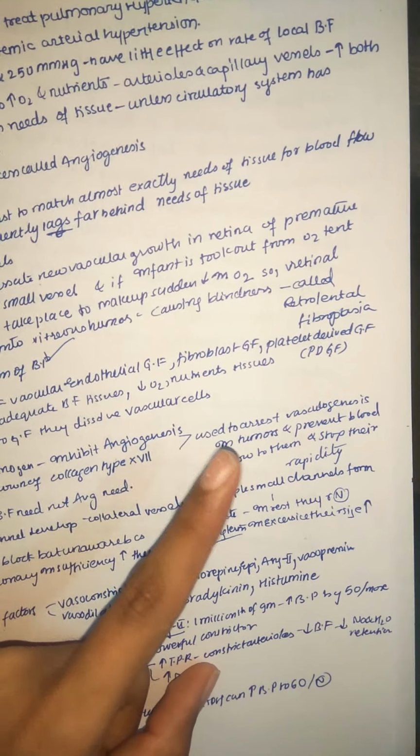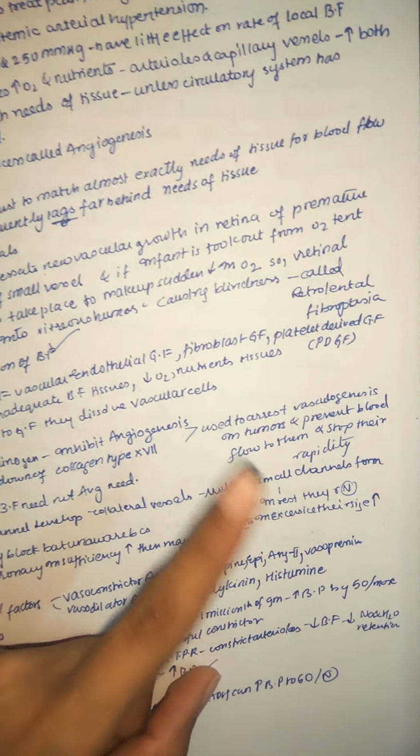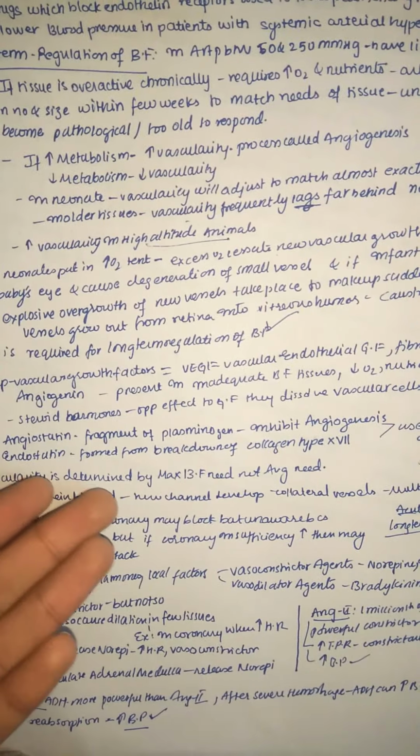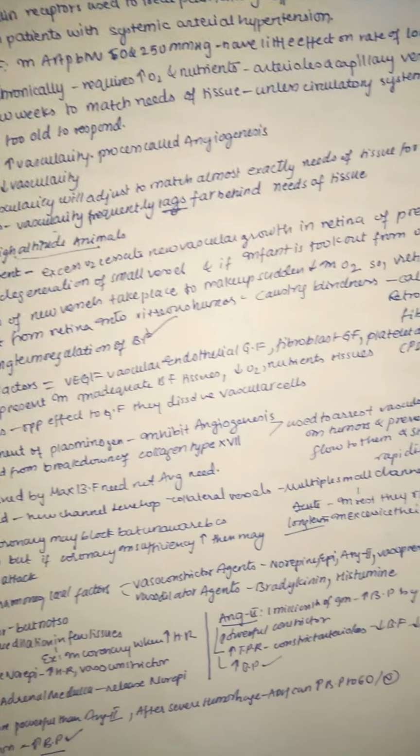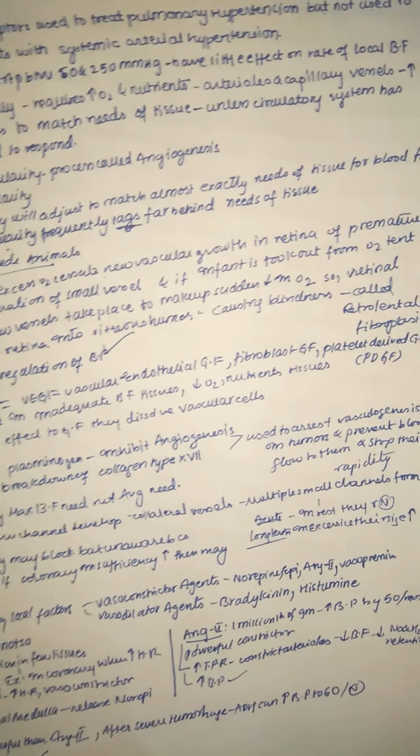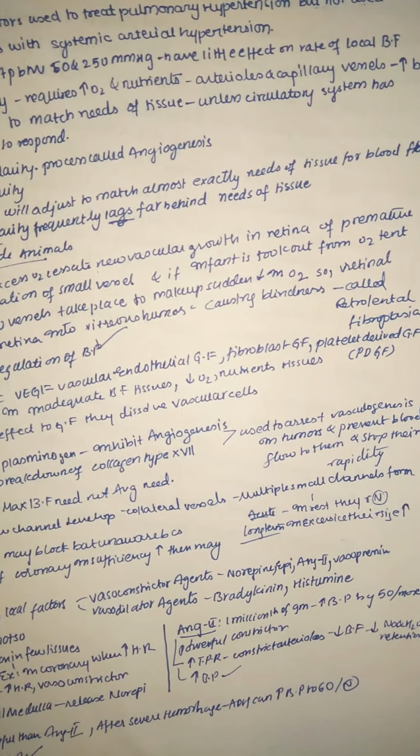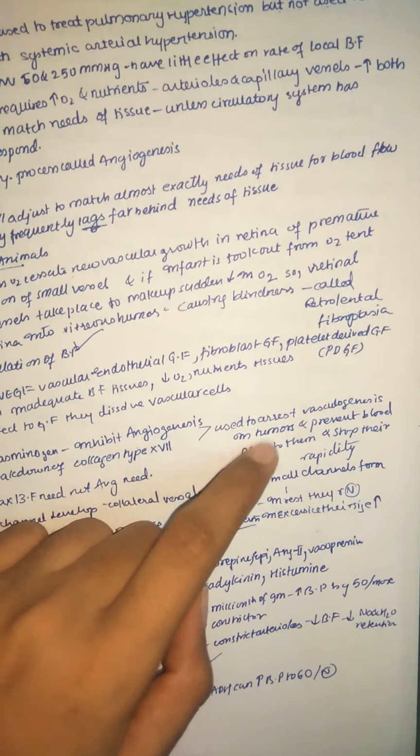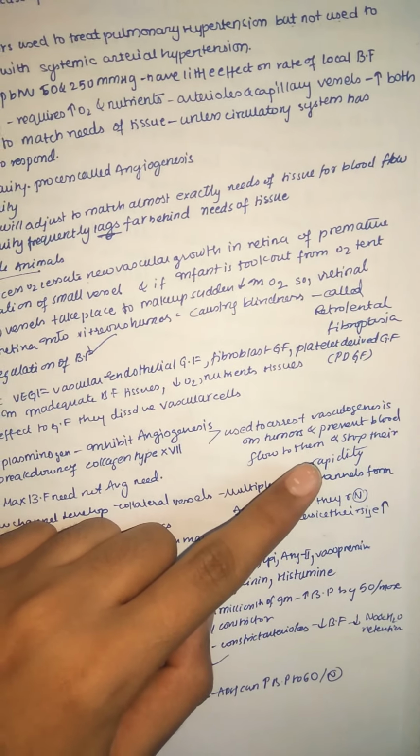This is mainly used to arrest vasculogenesis, especially in tumors, so you can use it as a treatment. Angiostatin and endostatin are given to patients where we need to decrease the development of blood vessels, mainly in tumors, to prevent blood flow to them and stop their rapid growth.